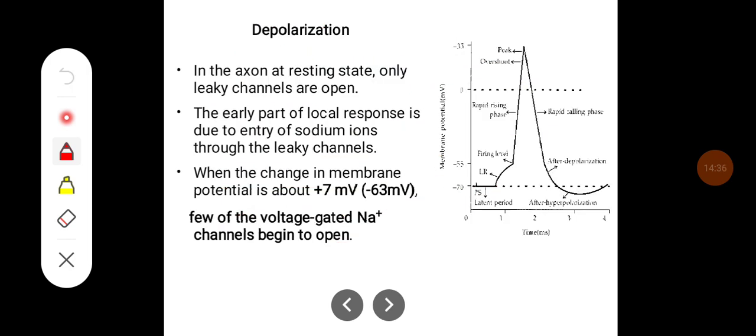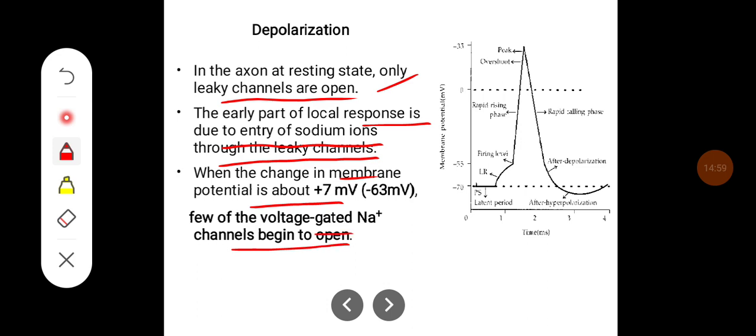Depolarization: in the resting state, only leaky channels are open. In the early part of the local response, sodium ions enter through the leaky channels, and when the change in the membrane potential reaches a certain point, a few of the voltage gated sodium channels begin to open.